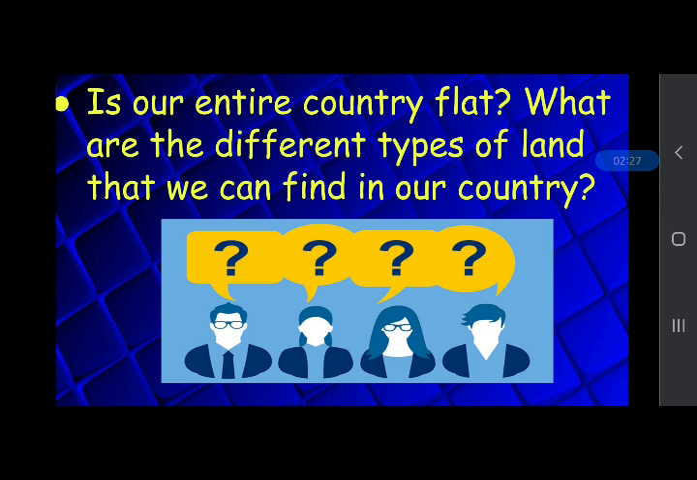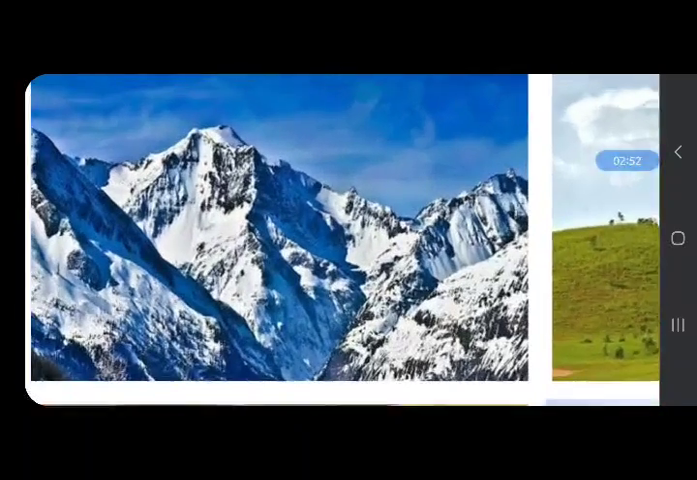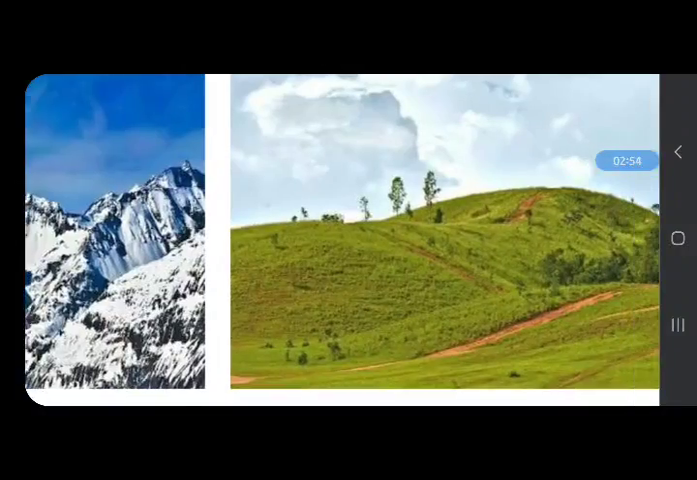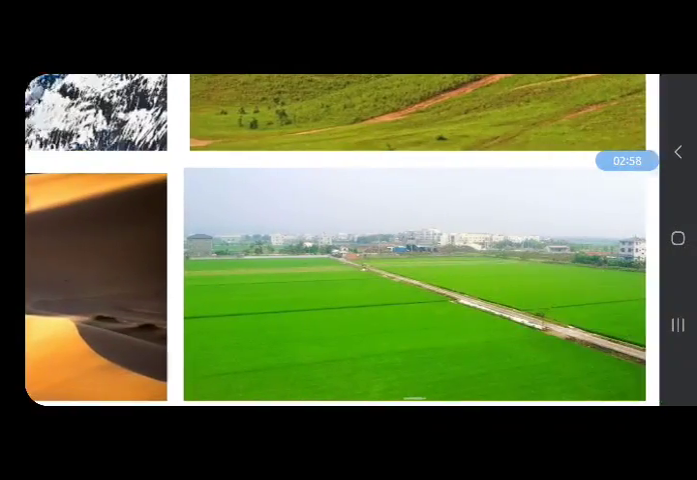What are the physical features of the earth? Physical features are the features that are present on our earth naturally. They are mountains, hills, deserts, plains, rivers and lakes, etc. And this is a mountain, this is a hill, desert and plains.